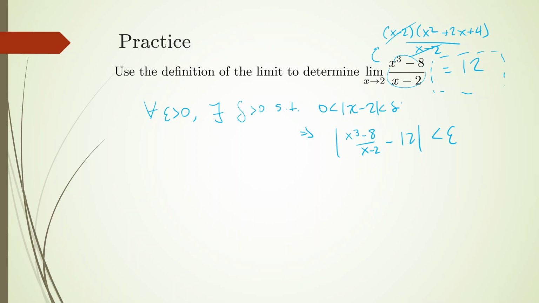If we don't care about what happens at x equals 2, we can argue that on this domain that is just going to be x squared plus 2x plus 4. And then taking 12 away from that, we're going to have x squared plus 2x minus 8, since 4 minus 12 is minus 8, less than epsilon. I'm going to factor this into two different absolute values. So that's going to be absolute value of x plus 4 times absolute value of x minus 2.